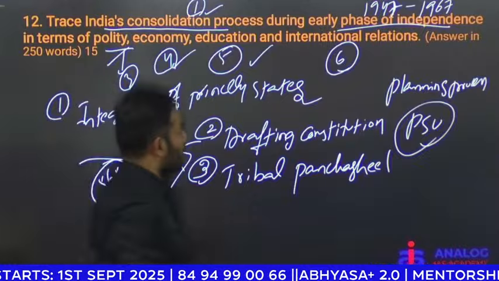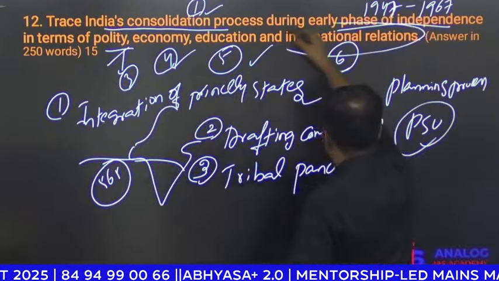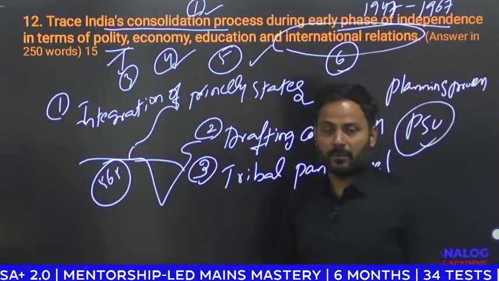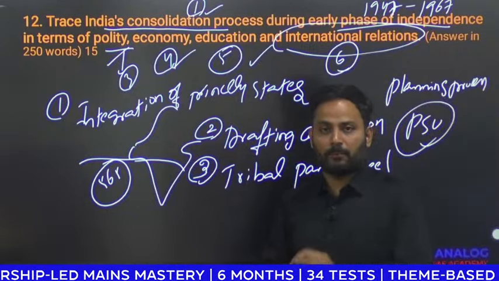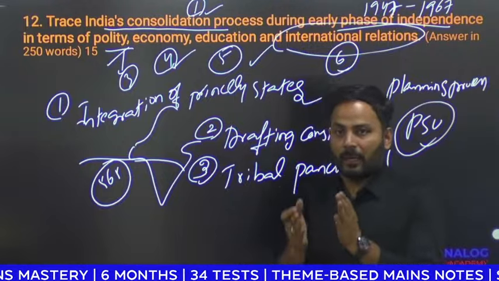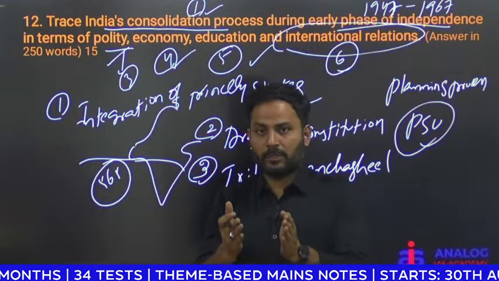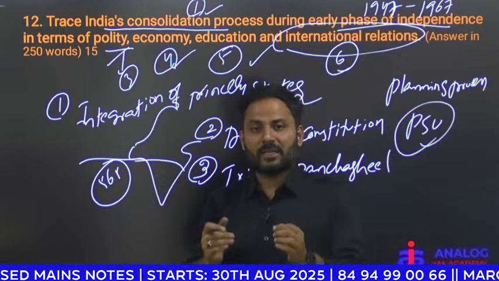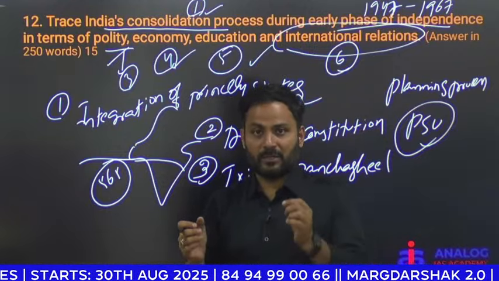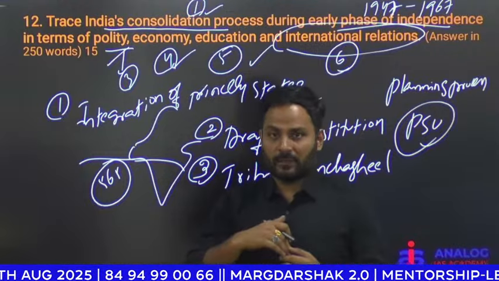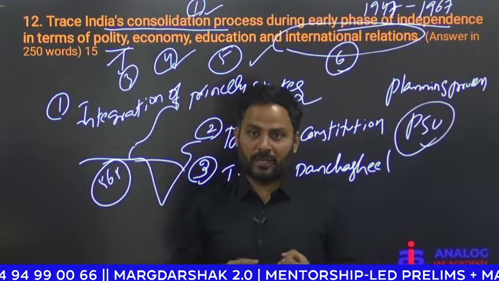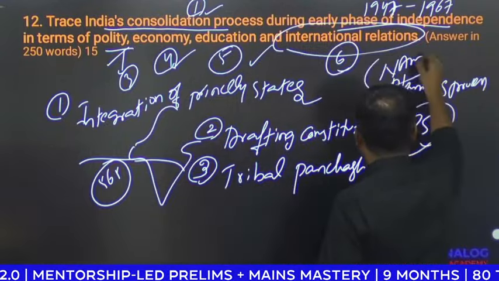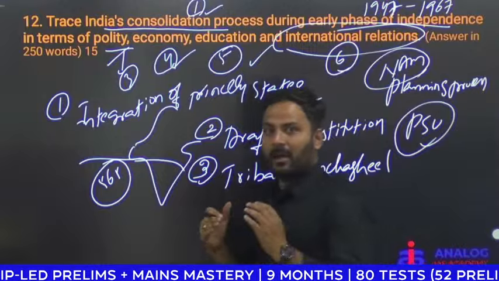Then international relations. With respect to the post-independence period, a strong foundation was provided for international relations. India's foreign policy was created, based on Panchashil with respect to China, and we created NAM, the non-aligned movement.